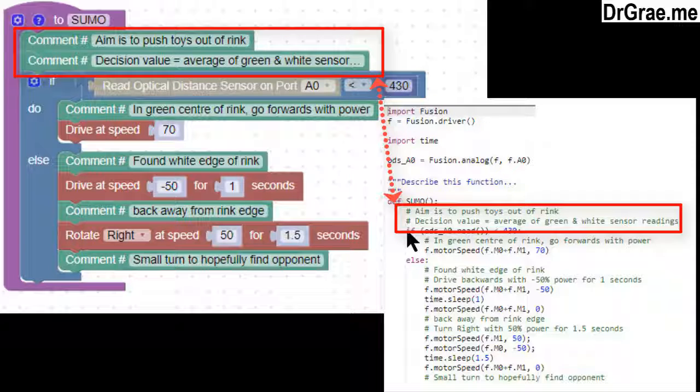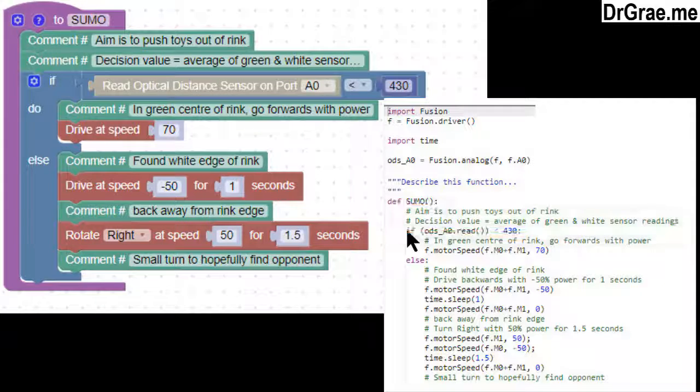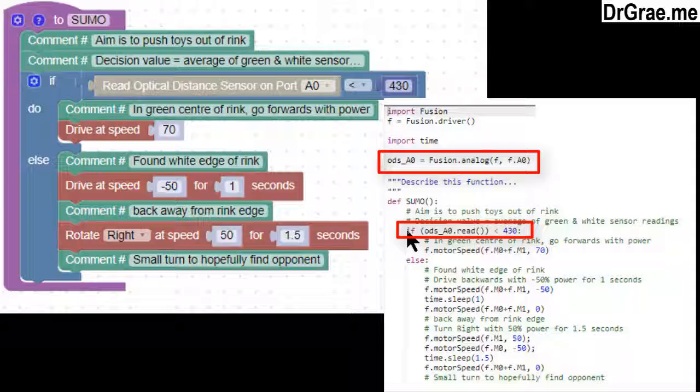One-line comments in Python start with the octothorpe, also called a hash or a pound symbol, and we can continue to type our comment until the end of that line. Next, we have the decision statement in Python. The Fusion software has already defined a variable, ODS_A0, at the beginning of the program, before we use the function SUMO. This statement connects the variable name ODS_A0 to Fusion's optical distance sensor, which is plugged into the slot A0. We have defined this before for the Edge-Follow function, and we don't need to define this twice.